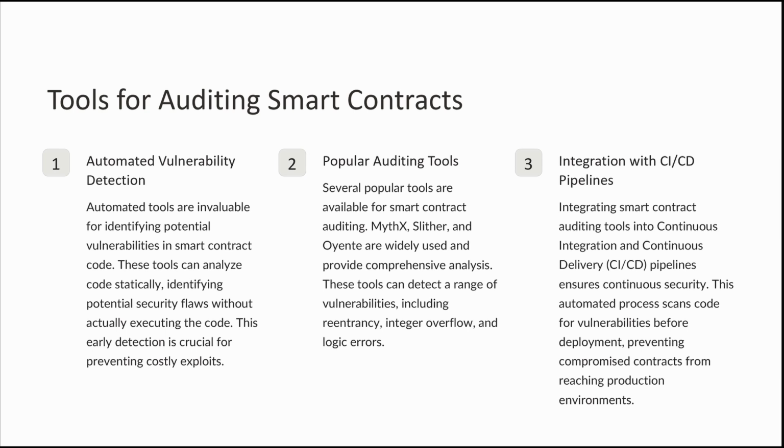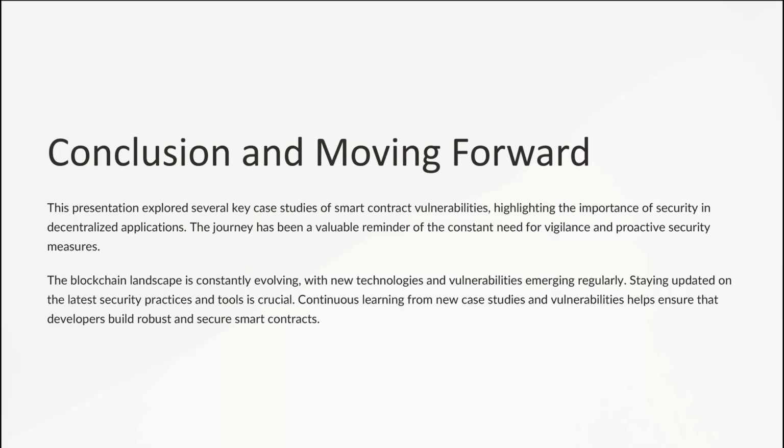Integrating smart contract auditing tools into continuous integration and continuous delivery pipelines ensures continuous security. This automated process scans code for vulnerabilities before deployment, preventing compromised contracts from reaching production environments. In conclusion, we have explored several key case studies of smart contract vulnerabilities, highlighting the importance of security in decentralized applications. These case studies serve as valuable reminders of the constant need for vigilance and proactive security measures. By implementing the lessons learned from past failures and adhering to best practices, we can enhance the security and reliability of smart contracts, safeguarding user assets and maintaining the integrity of the blockchain ecosystem.